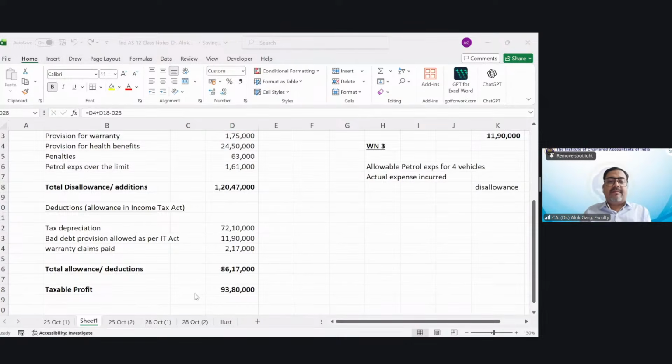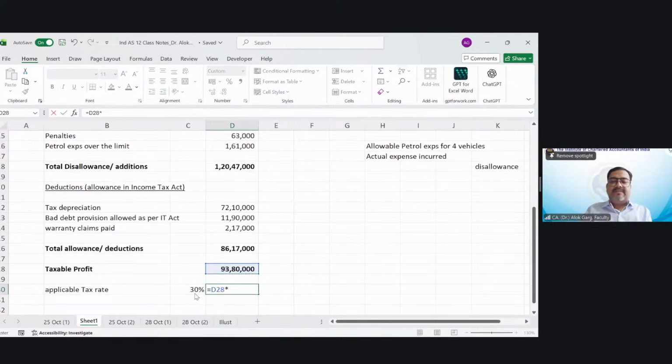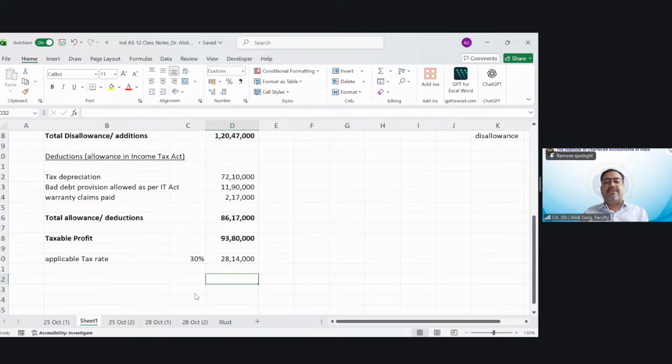Now, what is the applicable tax rate? 30%. What is my tax expense? Multiply by 30%. 28,14,000 is my current tax expense, so 28 lakh.